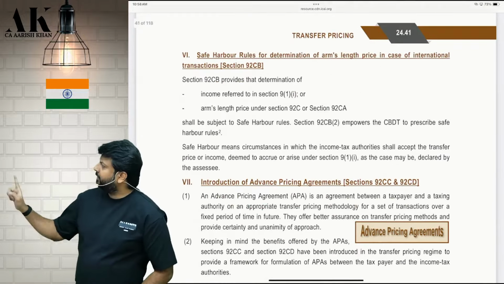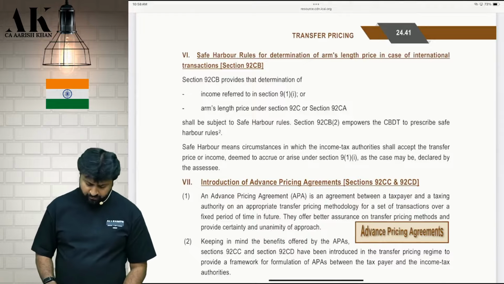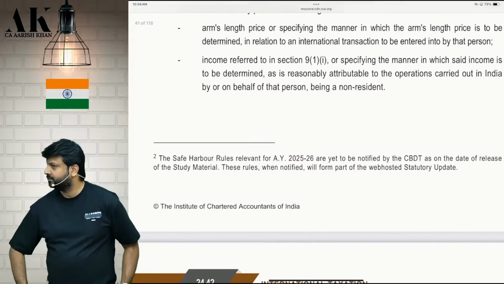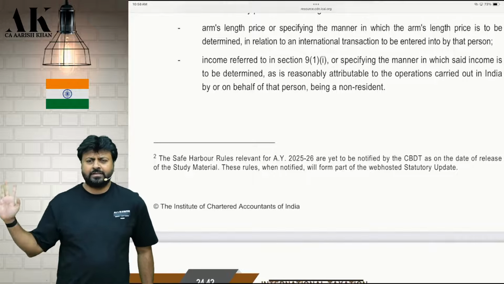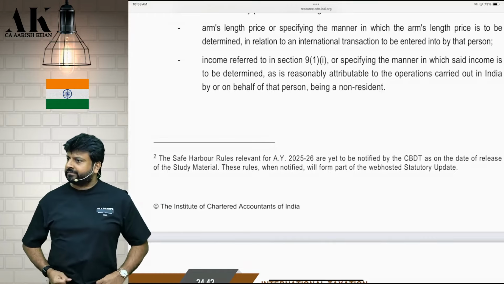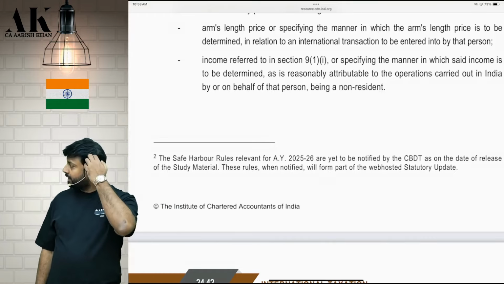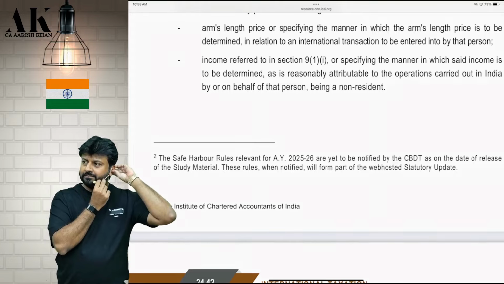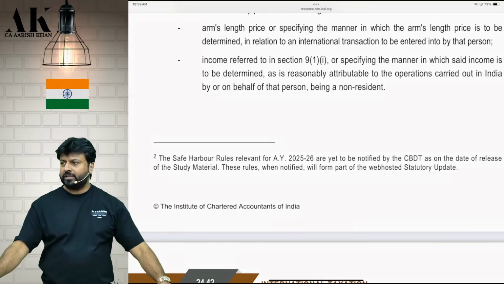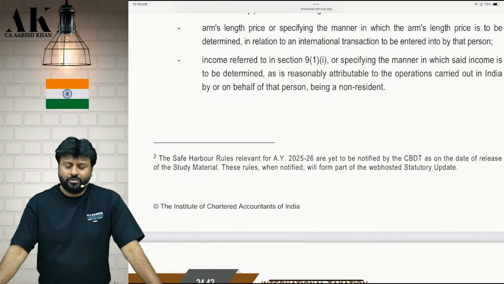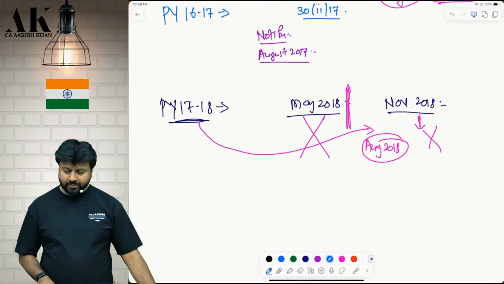This is your safe harbor provision, which we will also read now. And they used to give this footnote below. For 7-8 years, this story is going on. That whenever the CBDT will release, we will put on the website. CBDT used to release in August, so they cannot put on the website for November. Yes or no? Now this time CBDT did what?